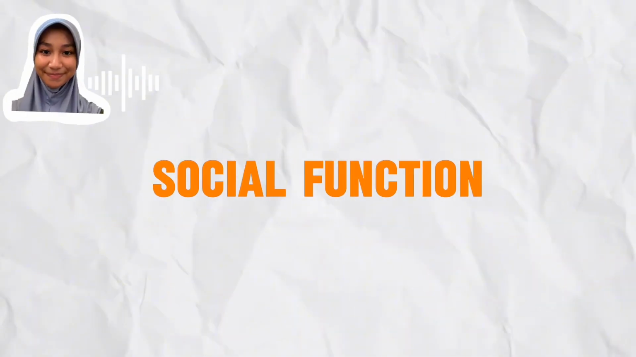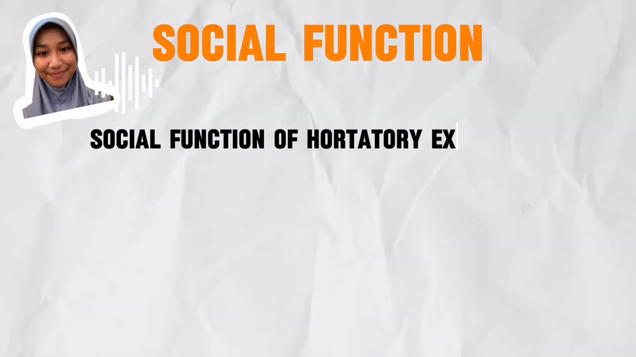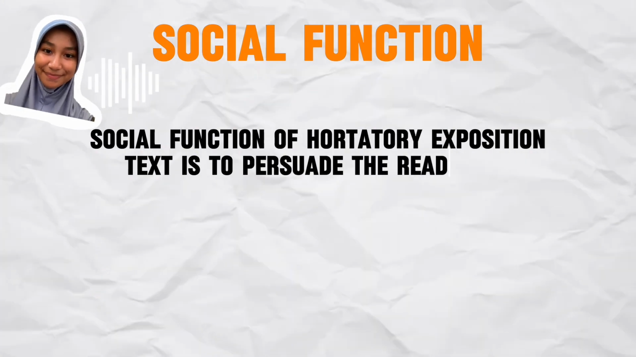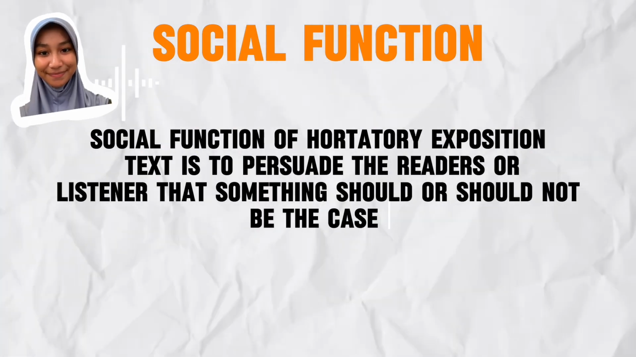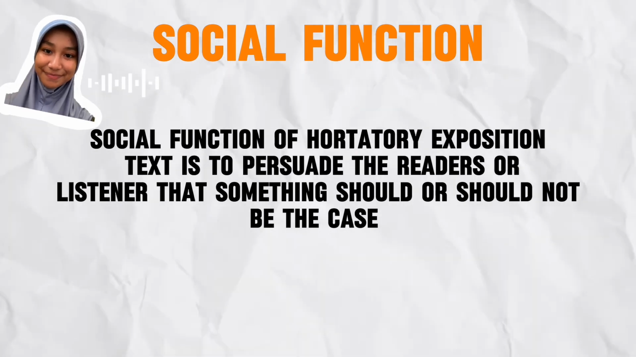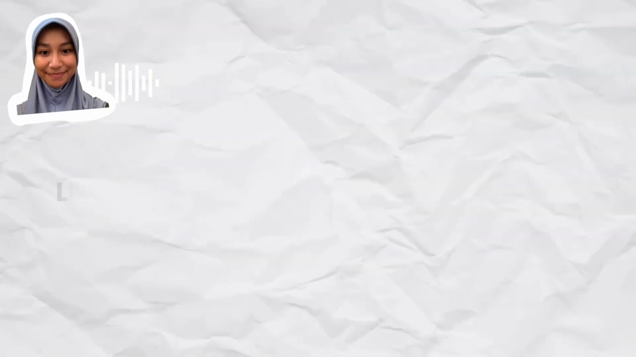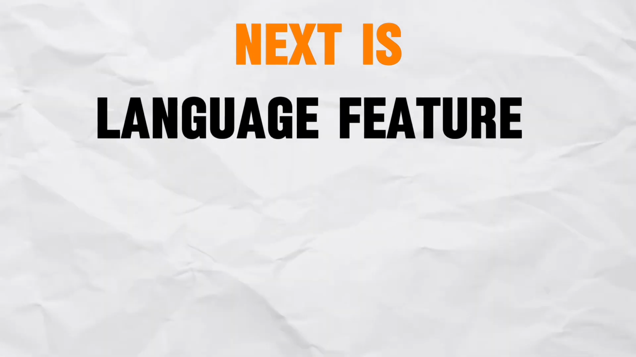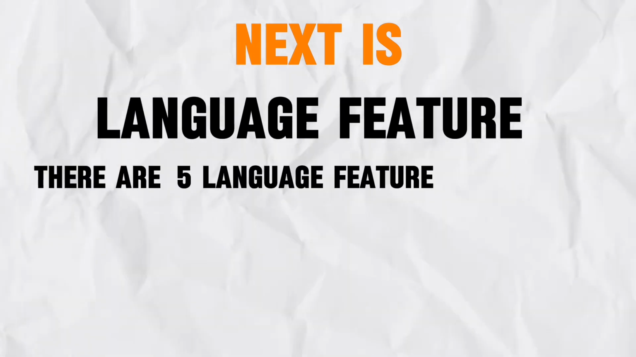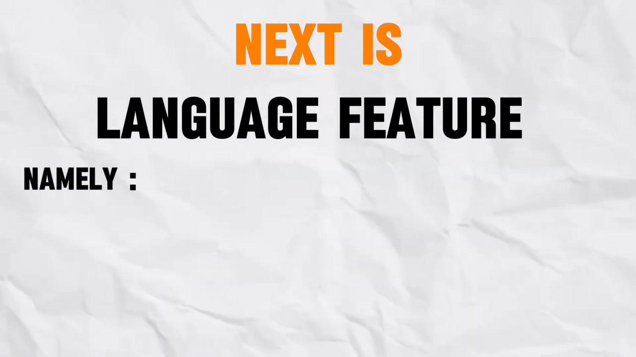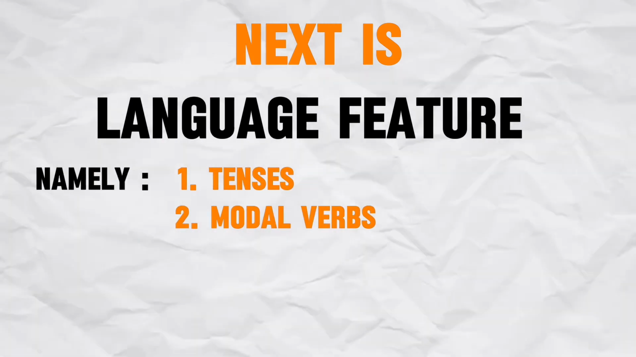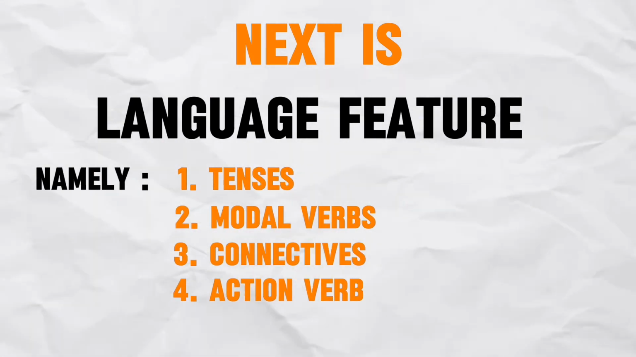Social function. The social function of hortatory exposition text is to persuade the readers or listeners that something should or should not be the case. Next is language features. There are 5 language features in hortatory exposition text, namely tenses, modal verbs, connectives, action verbs, and abstract noun.